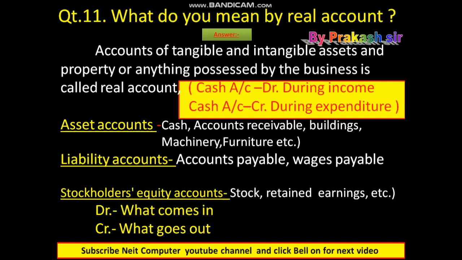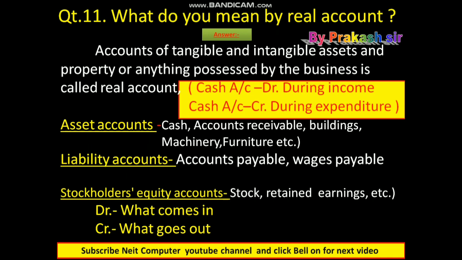This is a very important example, cash. Whenever cash is coming to the firm, at that time cash becomes a debit, and whenever cash is going from the firm, at that time cash account becomes a credit. So cash account is the important example of a real account. Cash account becomes a debit during income time, and cash account becomes a credit during expenditure time.